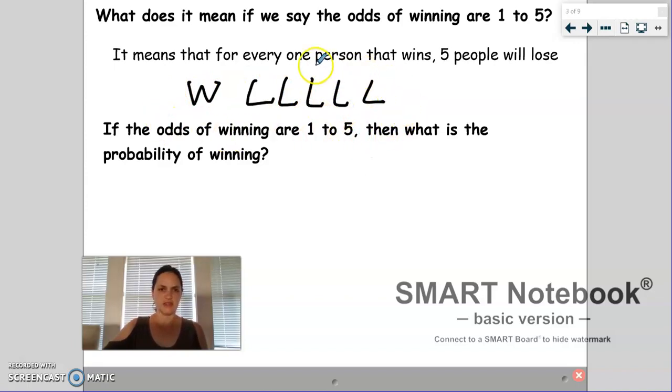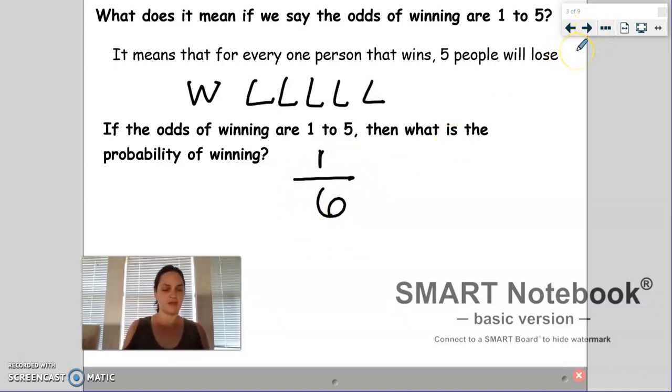So if I had this as a question with probability, and I said, well, we have 1 winner, 5 losers, what is the probability that you win? Well, in this case, there's 1 winner out of a total of 6 people, 6 outcomes. So the probability of winning is 1 out of 6. Okay, and we're going to leave these as fractions for now. You could get a percentage if you wanted to, divide the top by the bottom, but for this lesson, we're going to mostly leave probabilities in fraction form. Okay, and that's really as simple as it gets.